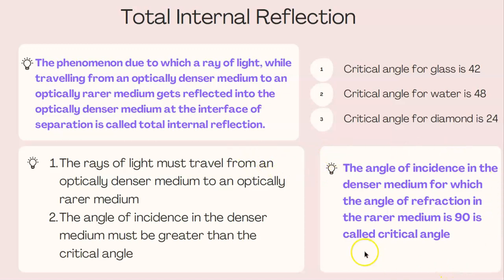Here we have the definition of critical angle. The angle of incidence in the denser medium, for which the angle of refraction in the rarer medium is 90 degrees, is called the critical angle. So critical angle is an angle of incidence and it is in the denser medium, and the corresponding angle of refraction in the rarer medium will be 90 degrees.